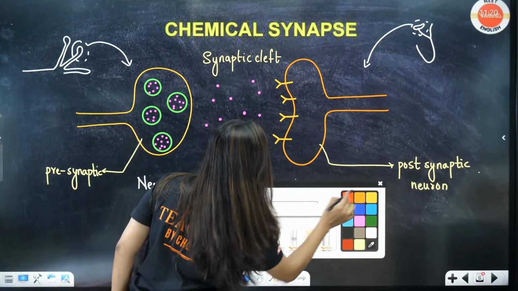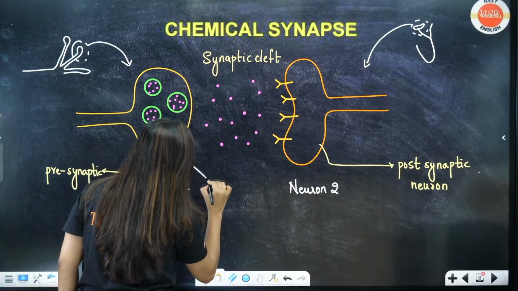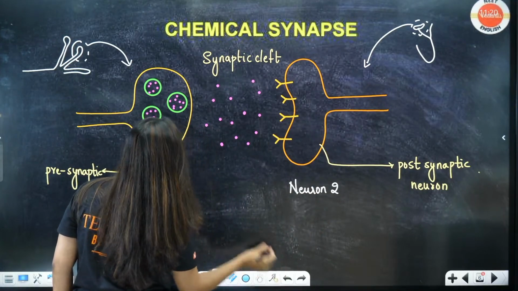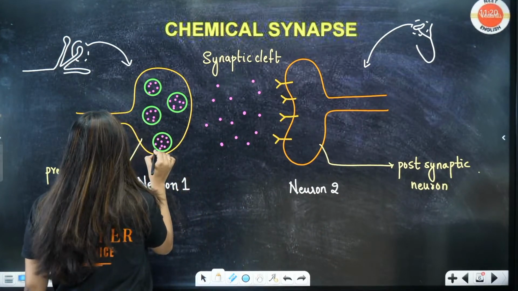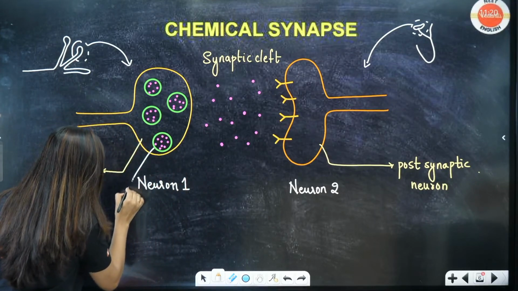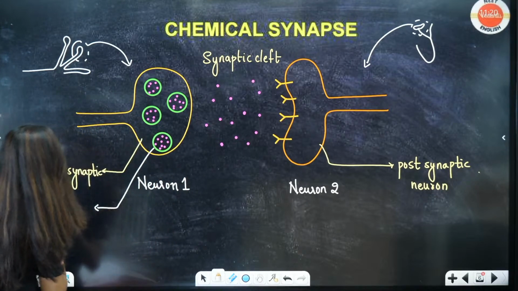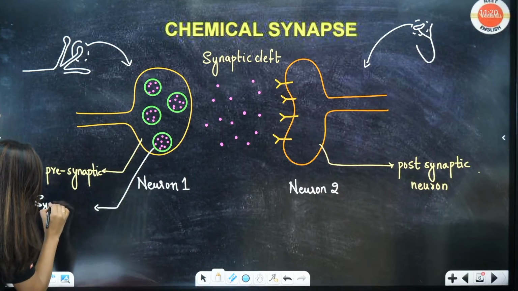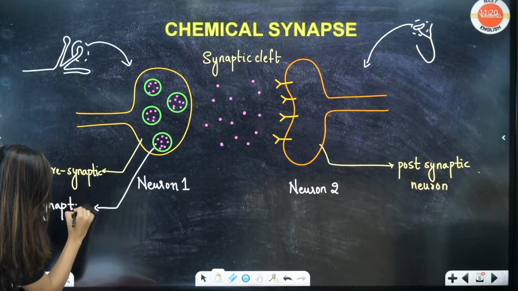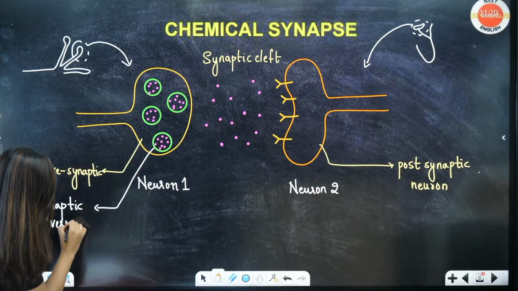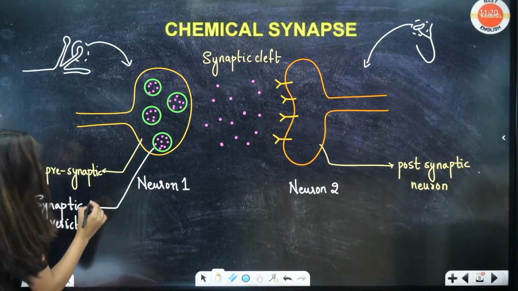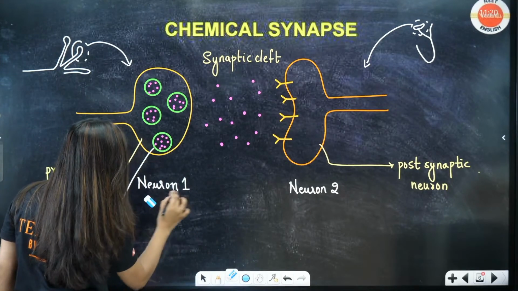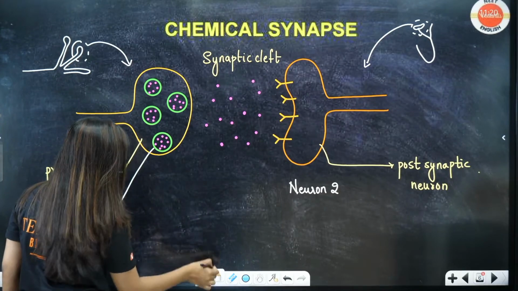Shall we label everything? These are neurotransmitters, right? They are synaptic vesicles. Inside the synaptic vesicles, you will have neurotransmitters.